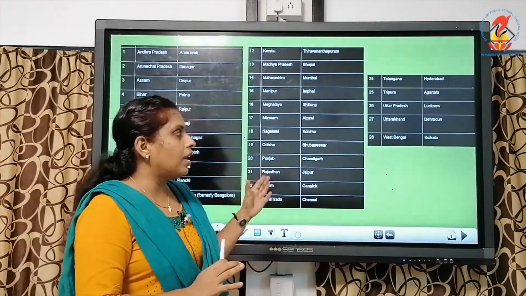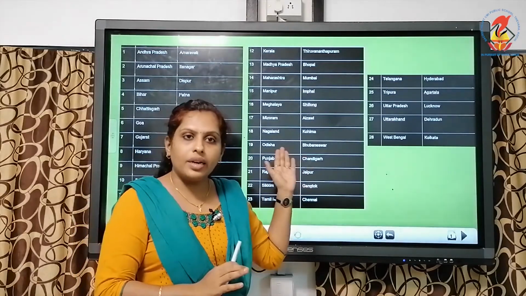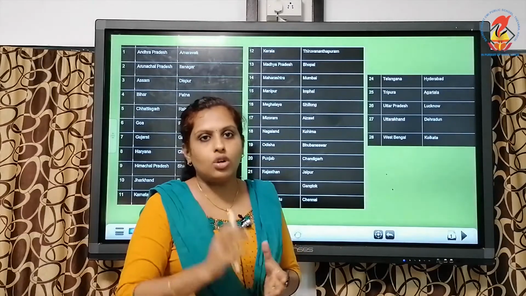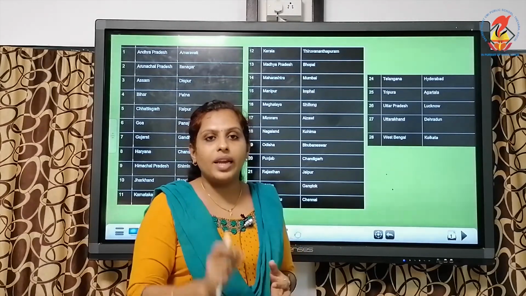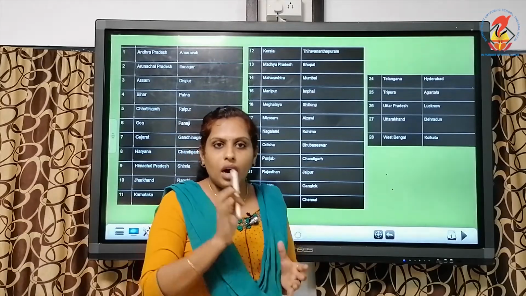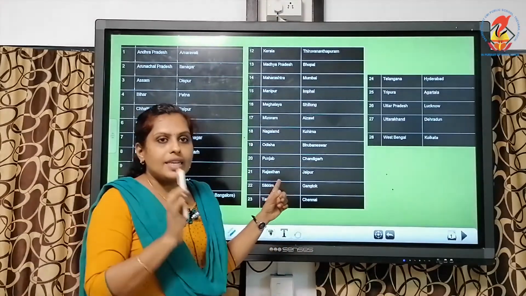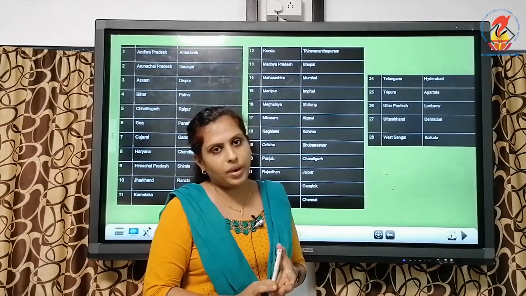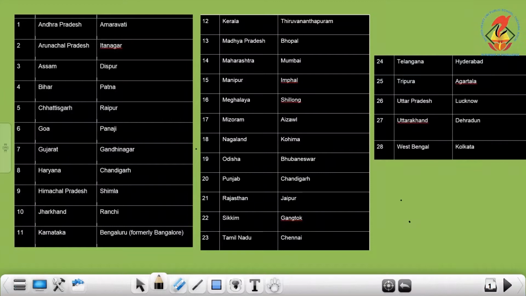Jammu and Kashmir was one among them, but now it has been taken away from the state list. So together we have 28 states in our country. You can cross-check with the board, and necessary changes have to be done in your textbook as well. So these are the 28 states of our country.